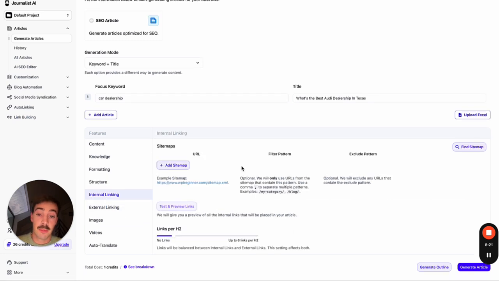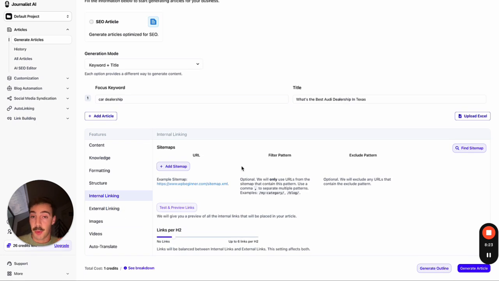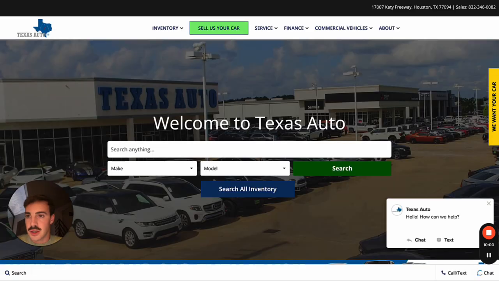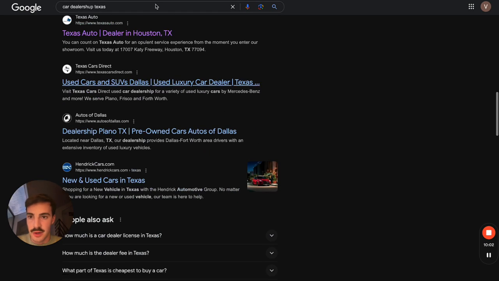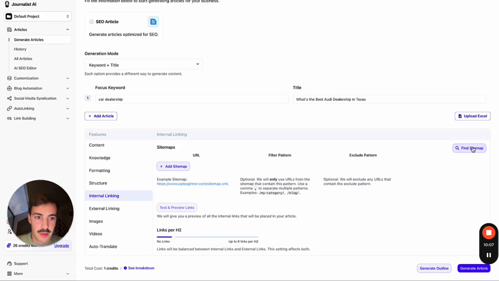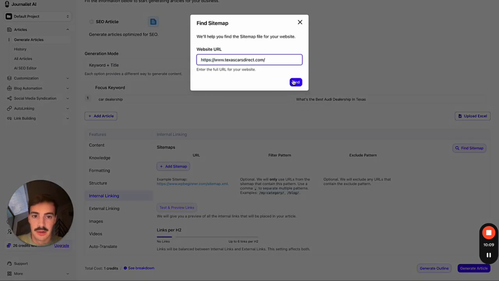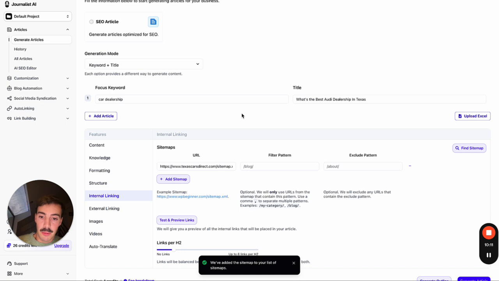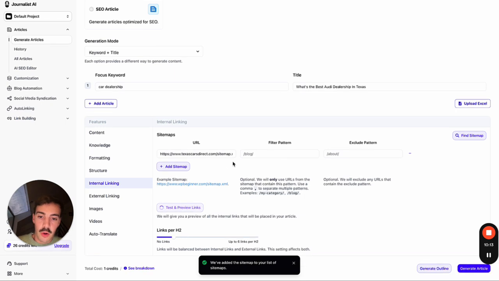Internal linking, this is very important. We want to make sure we set up a proper internal linking structure. So let's just say, for example, I choose another site. Let's do this one. I just take the URL of the site. Ideally, you should be using the same one, but let's just do this for example. Find the sitemap, add it here, and it's going to give me all the pages on this site if I just do preview here.